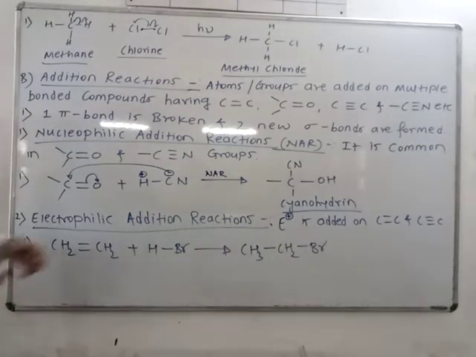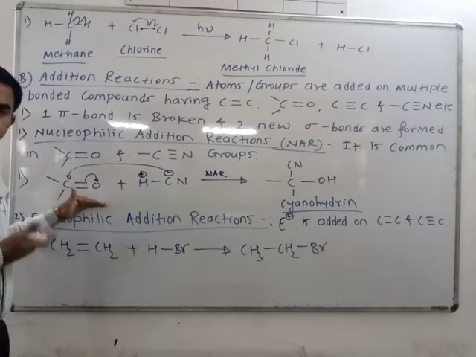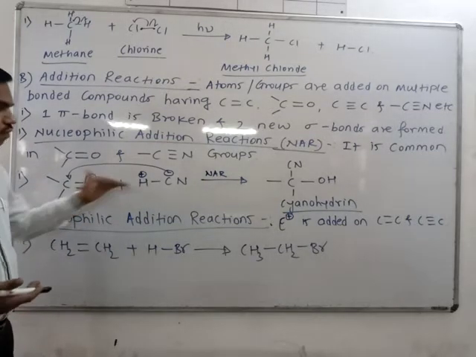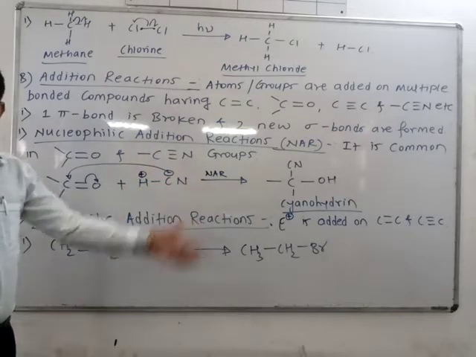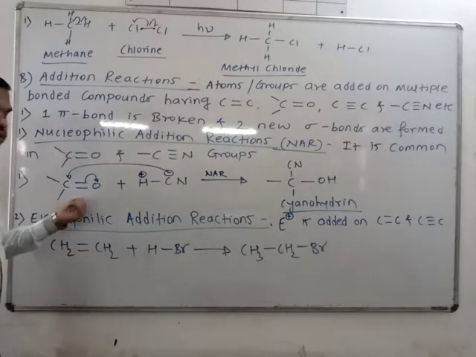Similarly, you can take cyanide also. You have seen such a reaction: treat cyanide with the Grignard reagent RMgX, then attack takes place, followed by hydrolysis. You will get ketones. So this is also an example of nucleophilic addition.